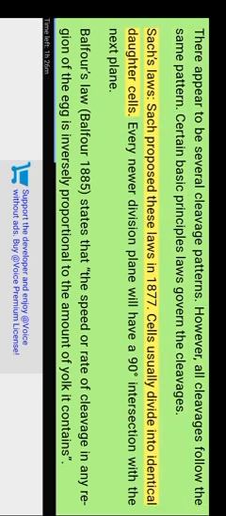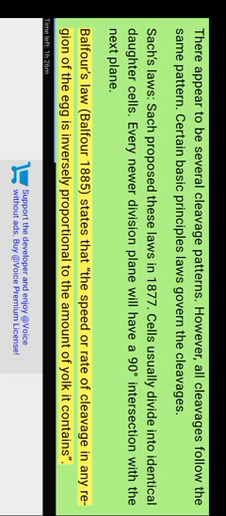Sachs' laws. Sachs proposed these laws in 1877. Cells usually divide into identical daughter cells. Every new division plane will have a 90 degree intersection with the previous plane. Balfour's law, Balfour 1885, states that the speed or rate of cleavage in any region of the egg is inversely proportional to the amount of yolk it contains.